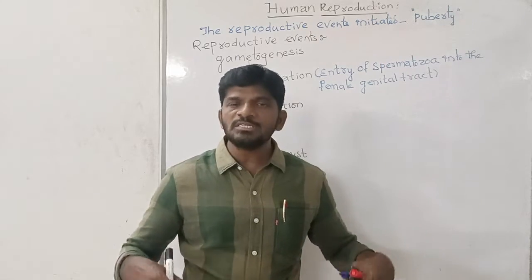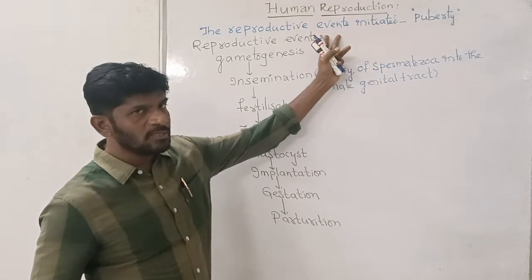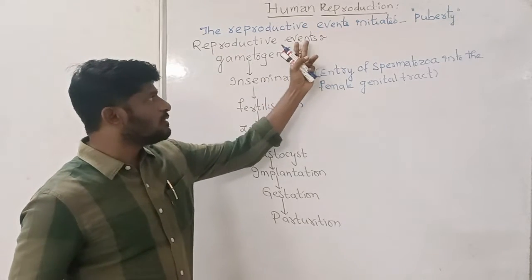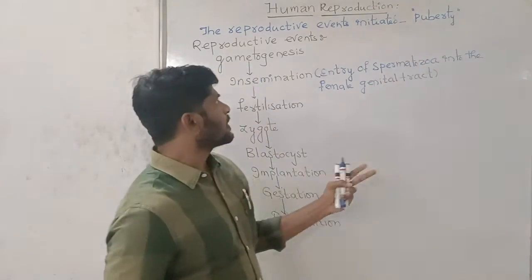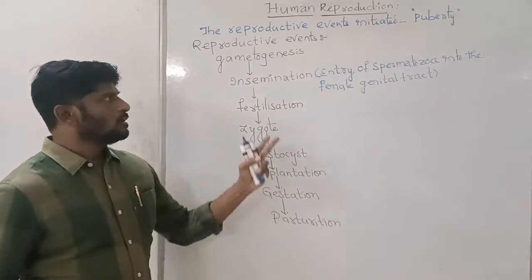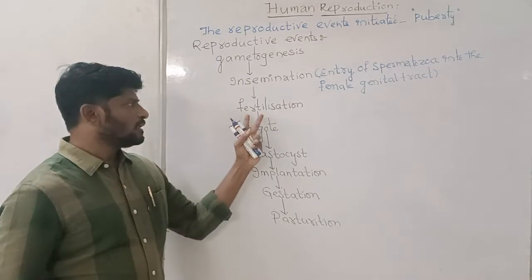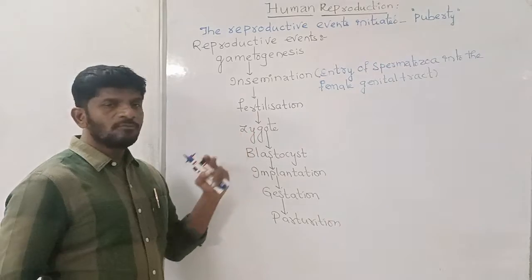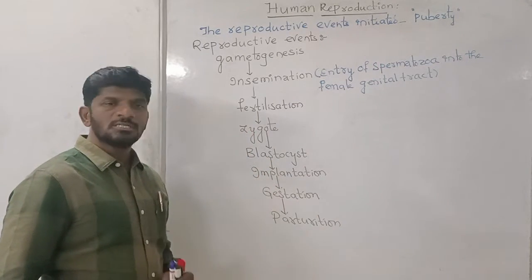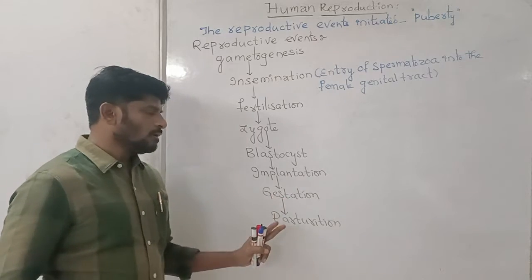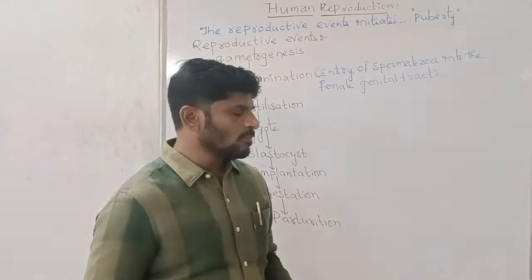Even though the gametogenesis is initiated in the females in the embryonic development stage, the reproductive events occur only at the puberty. Gametogenesis, copulation, insemination, fertilization, zygote formation, blastocyst, implantation, gestation and parturition.